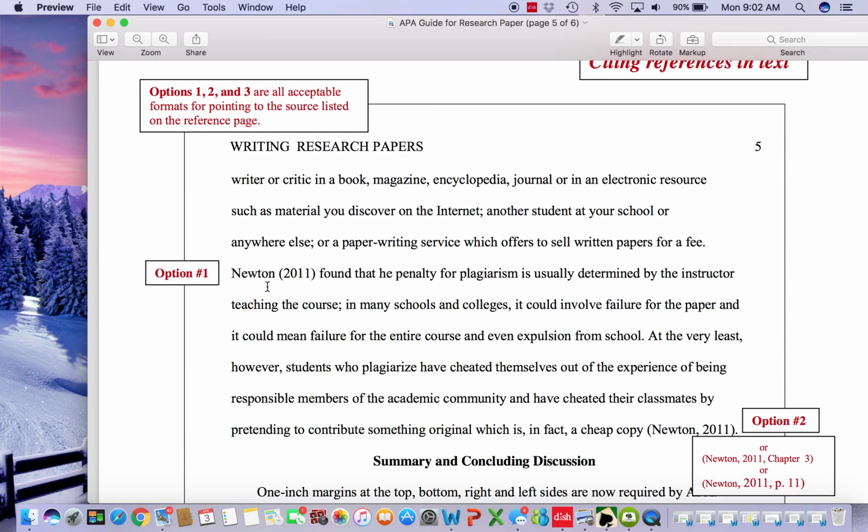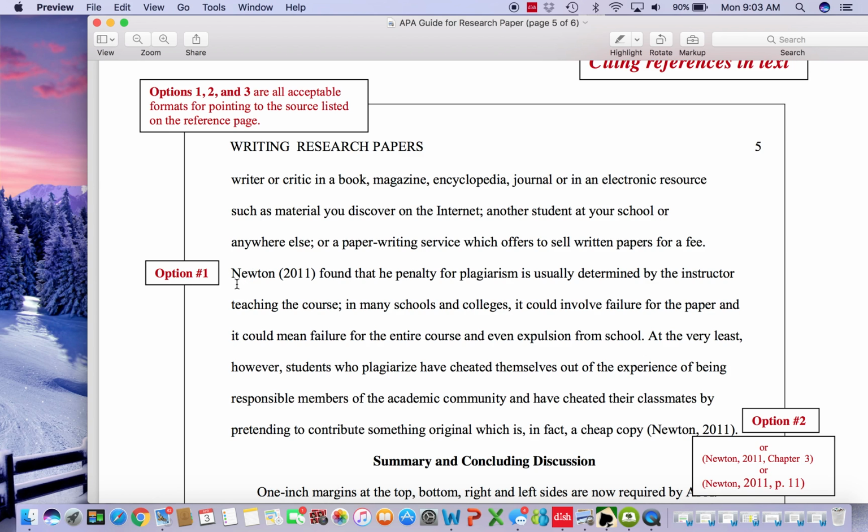And yes, here's one. Sometimes it is permissible to use the author's name as part of the sentence in place of the parentheses. For example, this sentence says Newton, who was the author of the source, and in parentheses you put the year that piece was published. Newton found that penalty for plagiarism is usually determined, I think that should say Newton found that the penalty, there's an error in this person's paper.